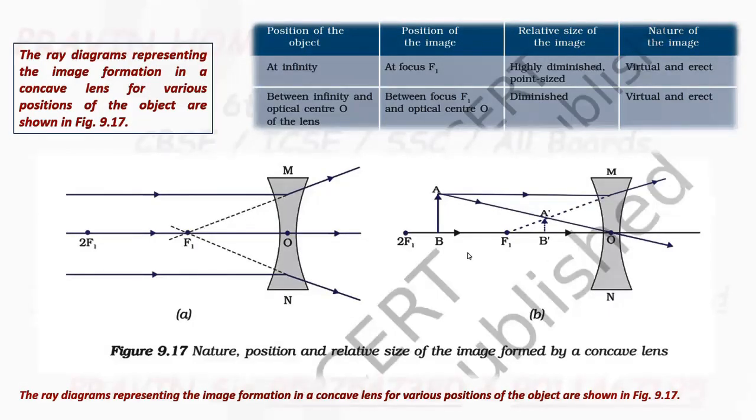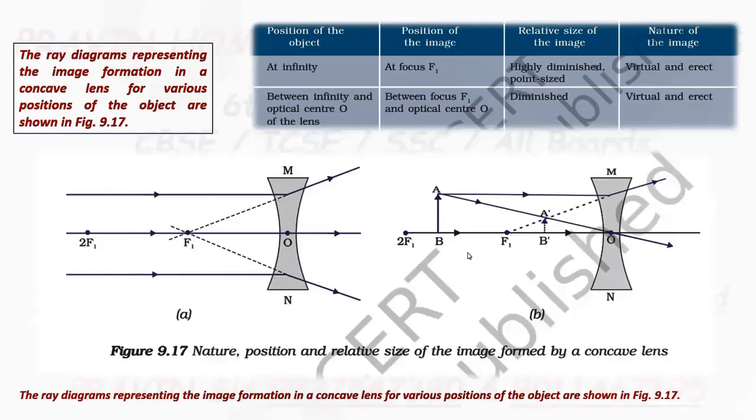Now after this, we will study image formation by concave lens for various positions of object. For concave lens, you have only 2 positions.